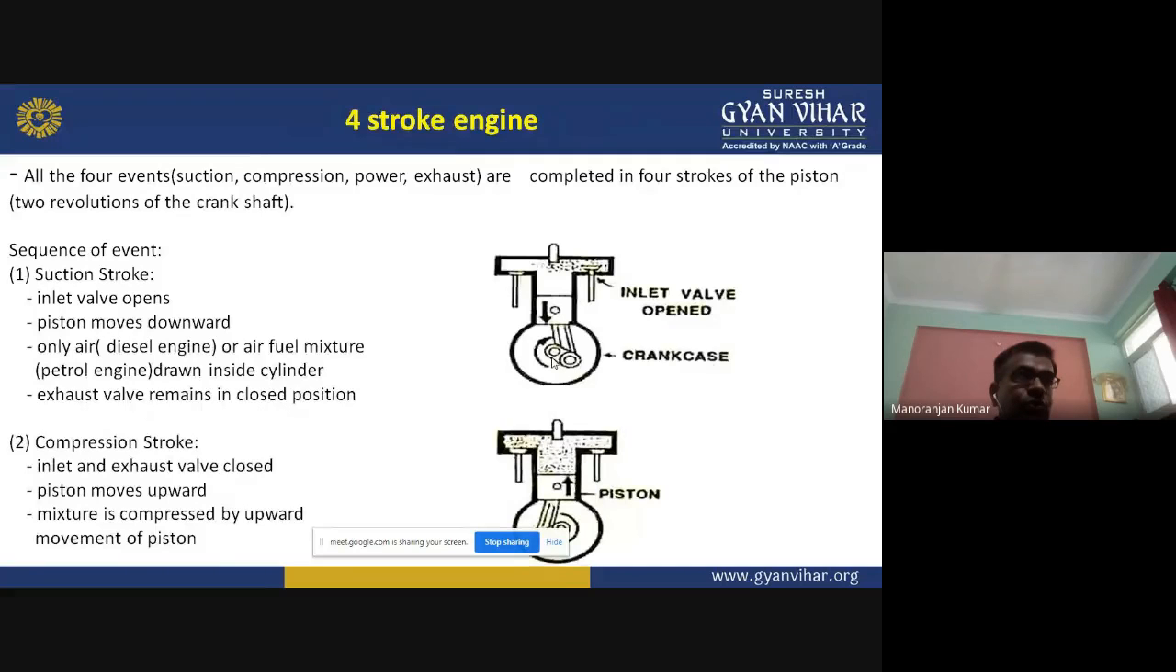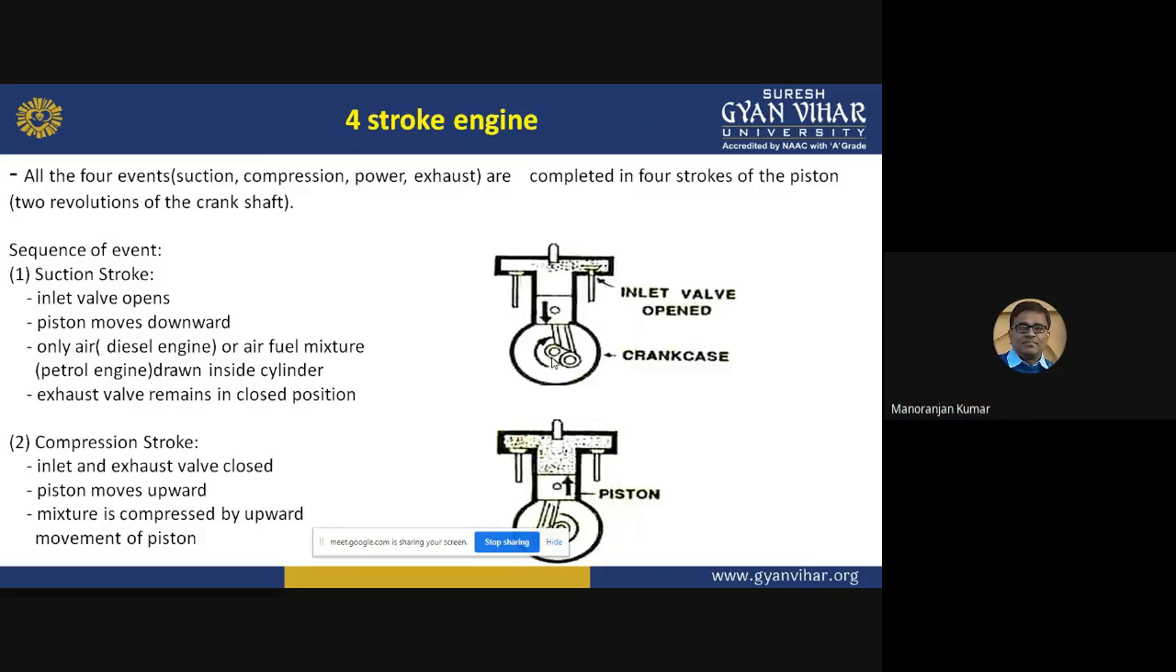So if all the events are completed in four strokes of the piston or two revolutions of the crankshaft, then this is known as the four-stroke engine.